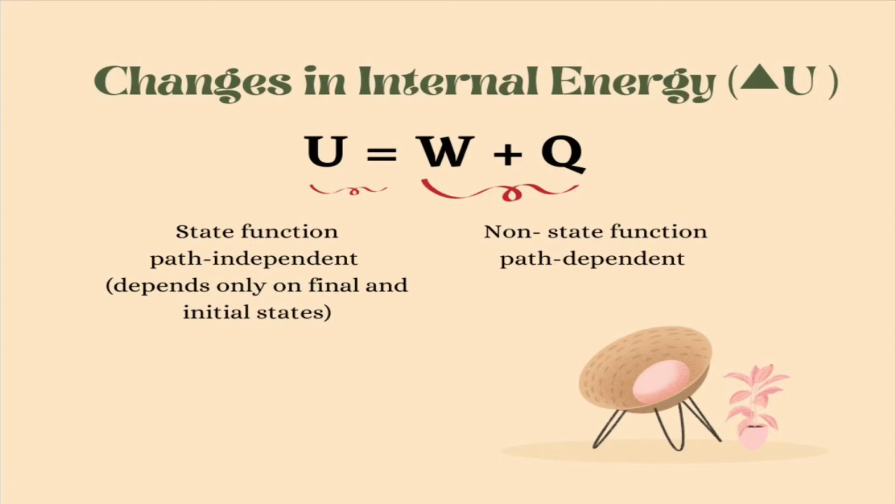This means that they are path independent, meaning that when we evaluate the differential, it depends only on the final and initial states. Non-state functions like heat and work are path dependent. These quantities depend on the path taken to get from the initial state to the final state.